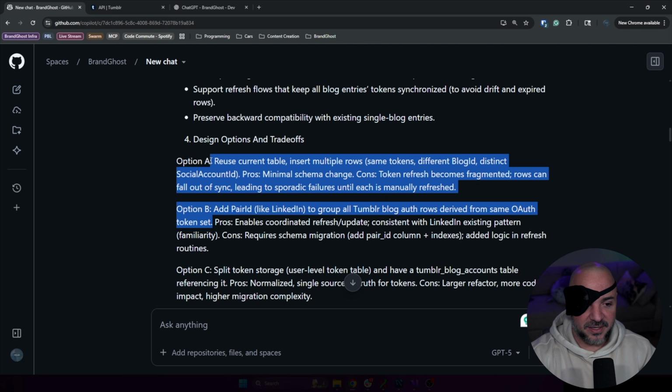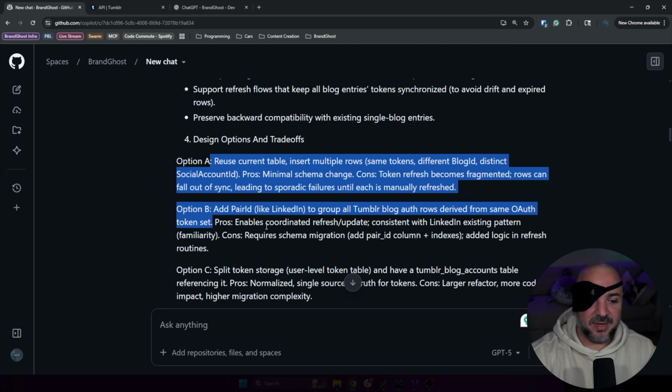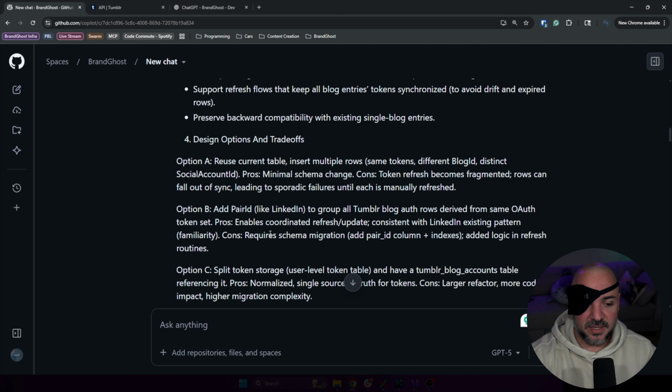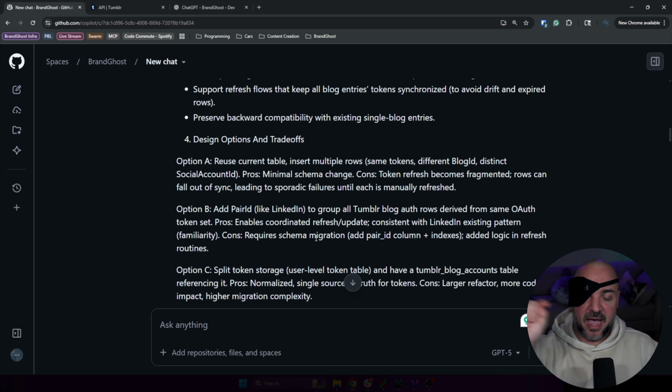So a combination of one row per social account in the database plus a pair ID column. Pros, enable coordinated refresh update. Yes, that's what I want. Requires schema migration, add that, and indices, added logic, and refresh routines. This is, I think, a necessary evil, though. The migration is actually pretty simple because we don't have multiple databases that we have to go update. It's one table. Backwards compatibility is, and it hasn't said this, but this is how LinkedIn works, that pair ID can be null. If there is no pair ID, it's fine. So it doesn't matter. That's not going to break existing Tumblr.